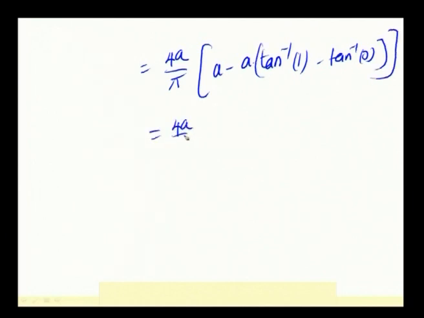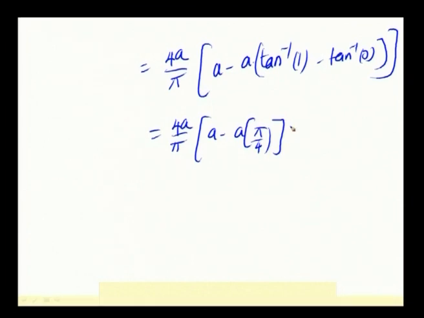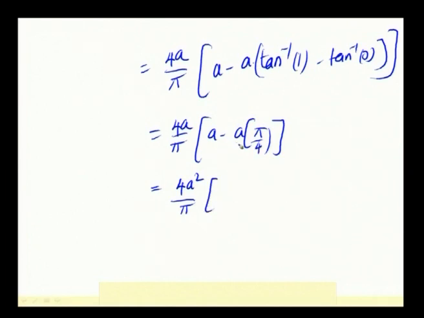What is tan inverse of 1? It is nothing but pi by 4, and tan inverse of 0 is 0. So, when you take this a commonly outside, it becomes 4a square by pi into 1 minus pi by 4, that I will write as 4 minus pi by 4. This 4 and 4 are cancelled and you have the ultimate answer a square into 4 minus pi by pi. This is your expectation of x square, right?